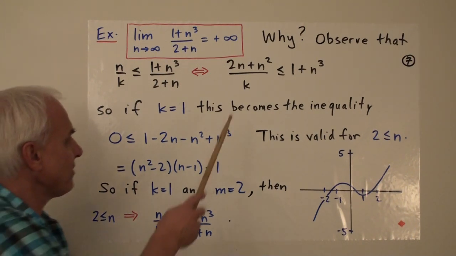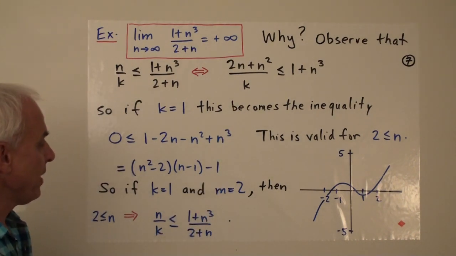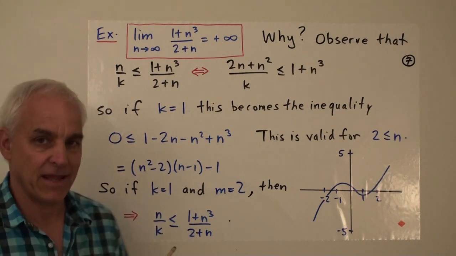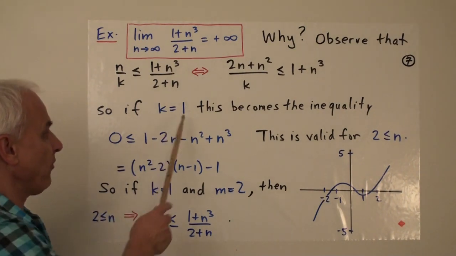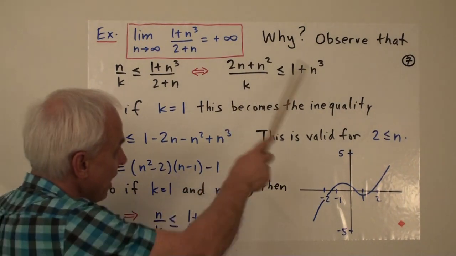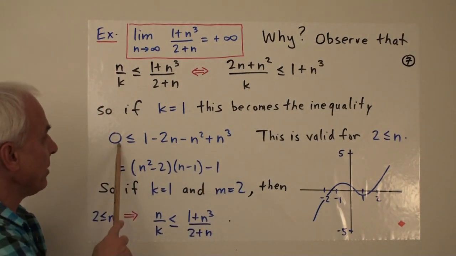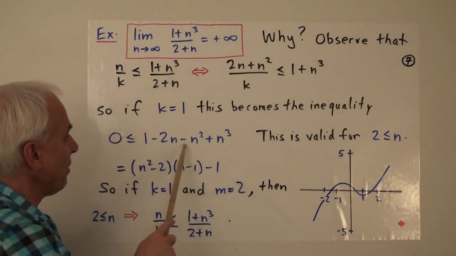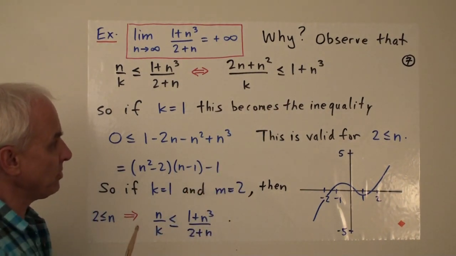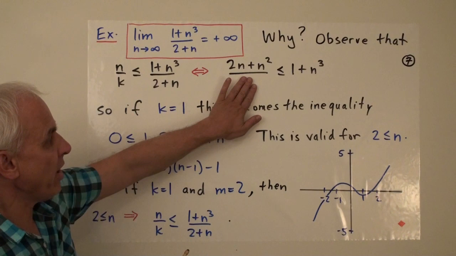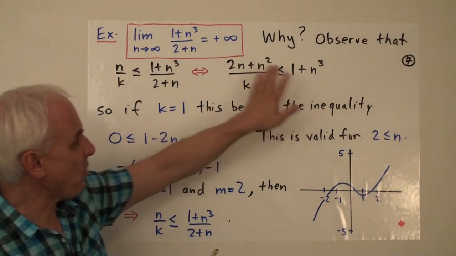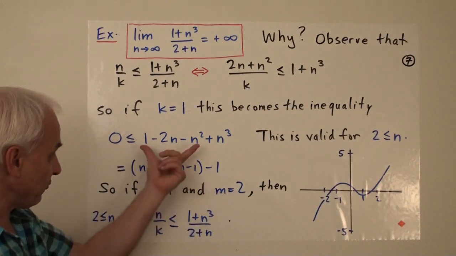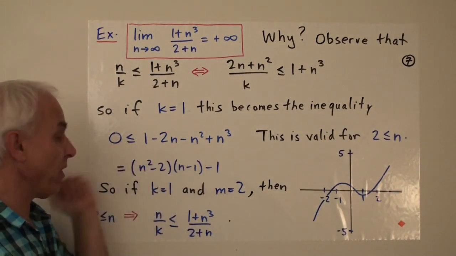So we have to ask, well, what k can we choose? Well, we have some freedom here, and in fact it works if we just let k equal 1. So let's suppose that k equals 1. Then this becomes the inequality 0 is less than or equal to 1 minus 2n minus n squared plus n cubed. So if k is equal to 1, then I'm rewriting this inequality by bringing everything to the right-hand side. So basically I have to prove that this is always positive.